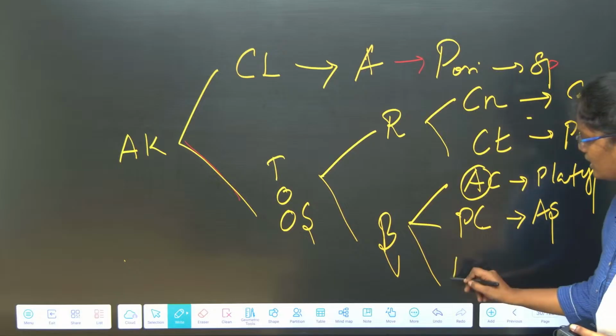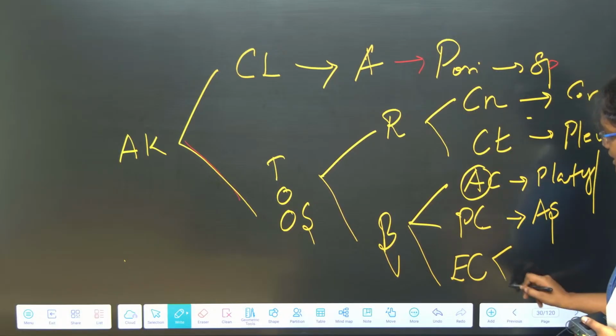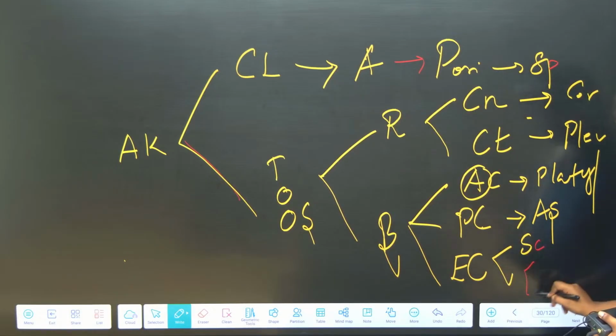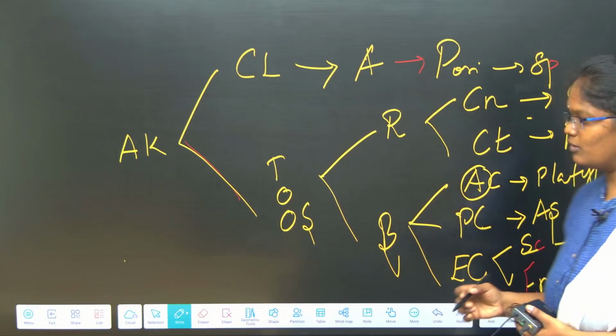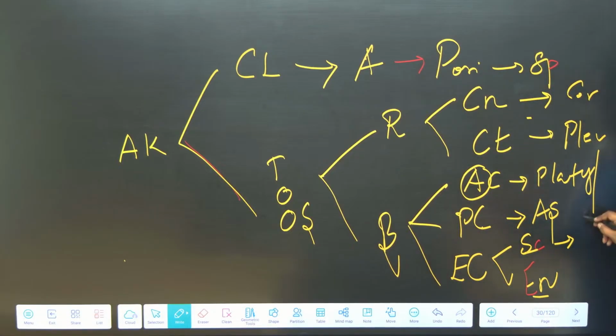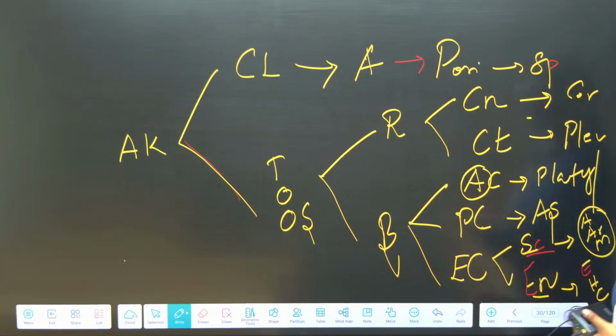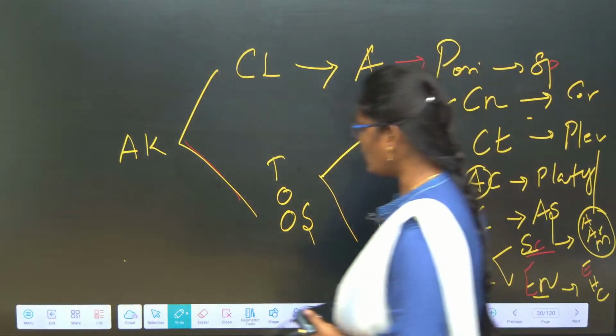Here in eucoelomate we can further classify it into schizocoelomate and enterocoelomate. Those whose body cavity arises by splitting the mesoderm are called schizocoelomate. Those whose body cavity arises from the gut are called enterocoelomate. Annelida, Arthropoda, Mollusca, all these come under the schizocoelomate. Enterocoelomate means echinoderms, hemichordates and chordates. All these come under the enterocoelomate. Any doubts in this?